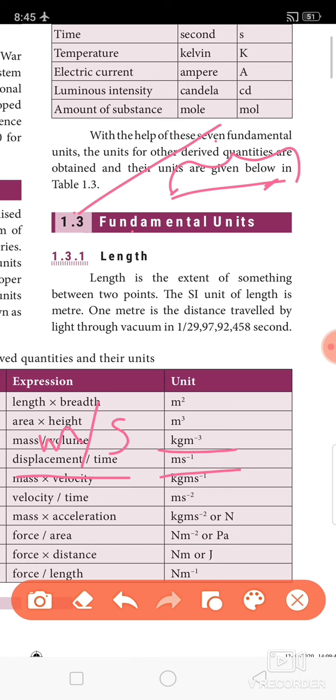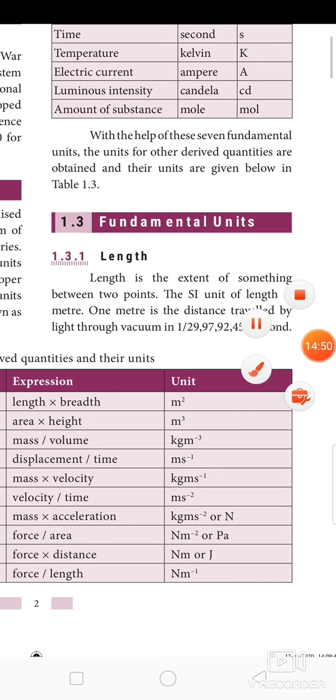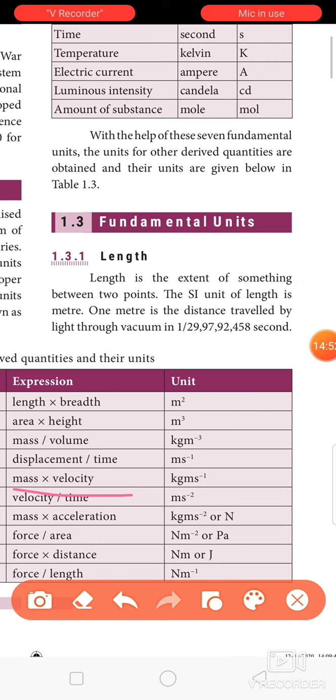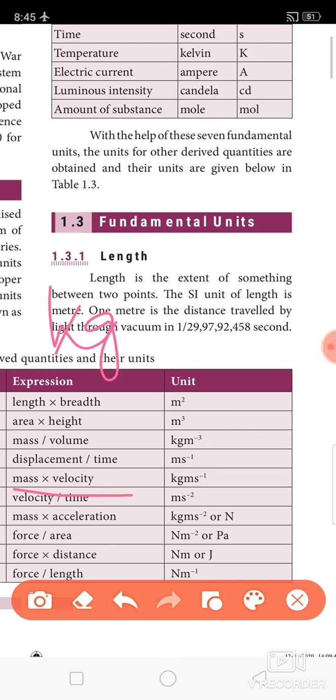Next, momentum. For momentum, the expression is mass into velocity. Mass has the unit kilogram. It is a fundamental unit. And velocity, just now we have seen. So mass into velocity, kilogram into meter second power minus 1. Okay, like that you can find out the remaining. Using the remaining expressions you can find out the units for the remaining things.